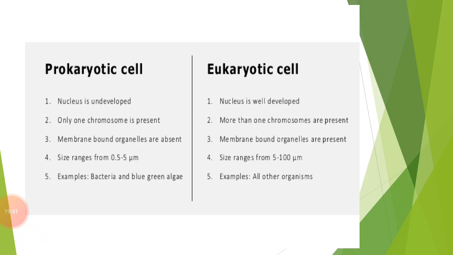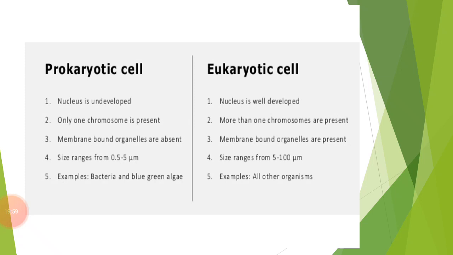The organism that is made up of prokaryotic cells is commonly known as a prokaryote. All prokaryotes are simple unicellular organisms.